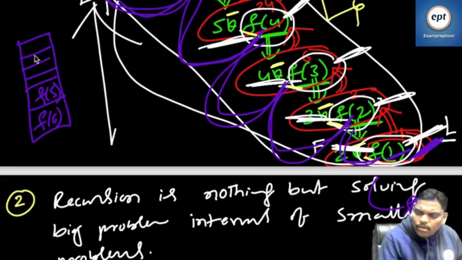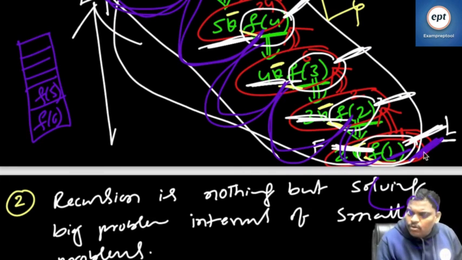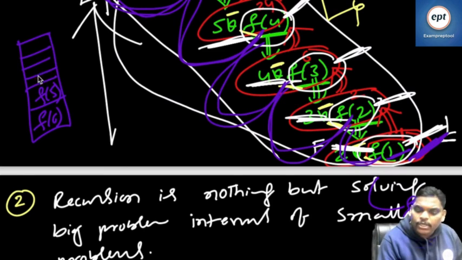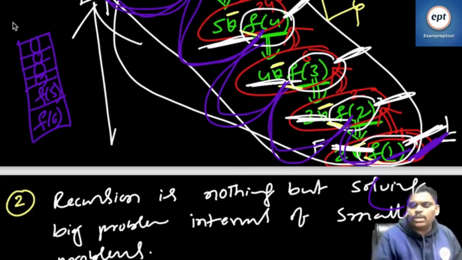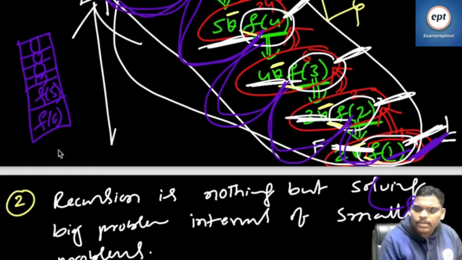When you keep on calling, at some place you have to stop. If you don't stop, at some point the stack size is over. This is over, this is over, further there is no space, but still you are calling. Every function call is a push operation, so keep on calling means keep on pushing. If you don't stop, the stack overflows, and you will get the error message stack overflow.